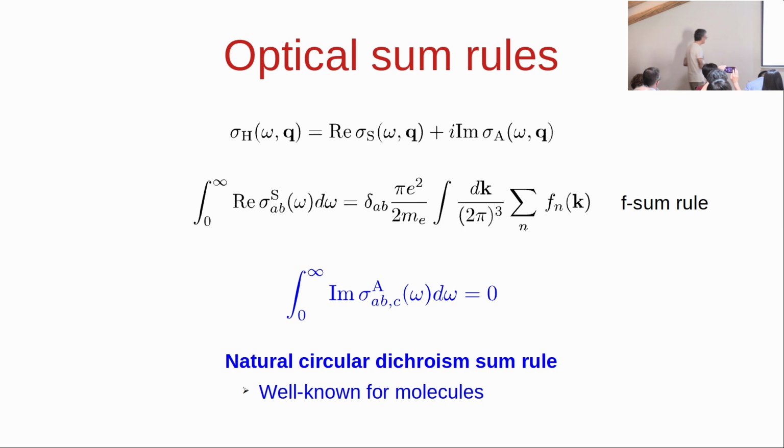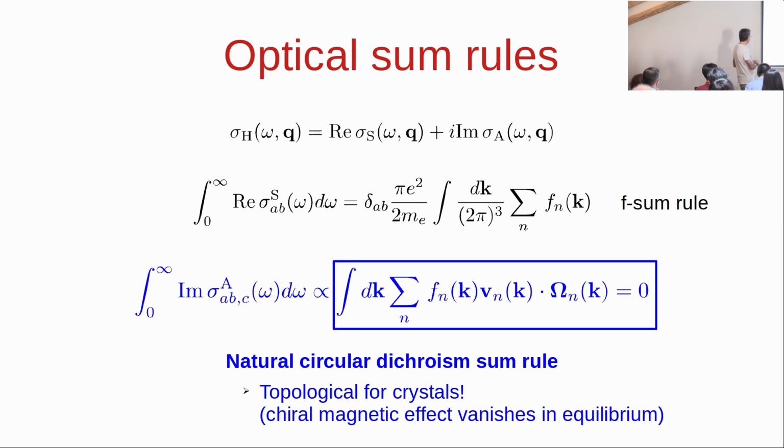What we've discovered, actually last week, is that if you do the same thing with our formulas for crystals, you get 0 in a very interesting way. So the sum rule is satisfied, but for topological reasons. This omega is the Berry curvature. This is a very famous formula in some quarters. So let's say 10 people. It is the absence of a chiral magnetic effect in equilibrium. You can find it actually in David's book as well. But anyway, this does vanish, so the sum rule is satisfied for Bloch electrons.